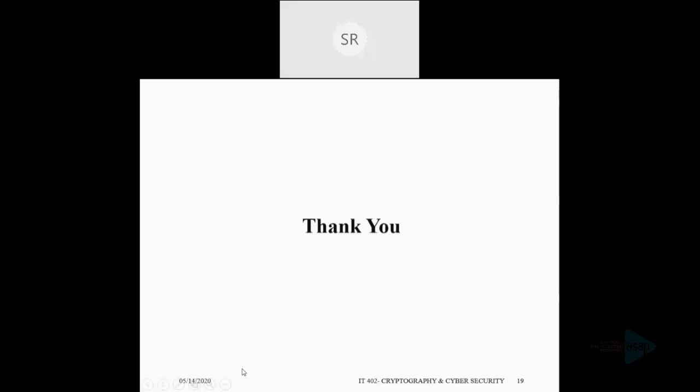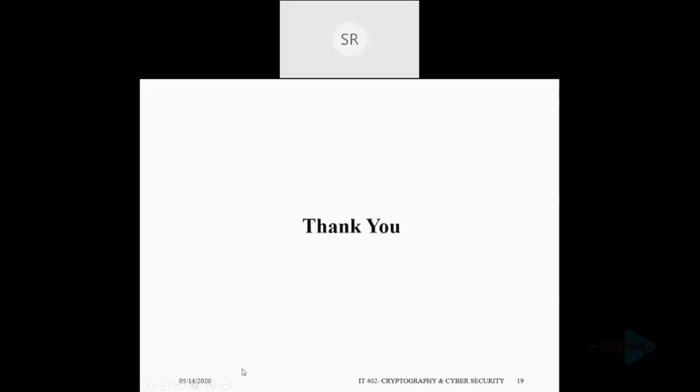And another question is, is Diffie-Hellman secure? It is already discussed that it is vulnerable to MITM attack, that is man in the middle attack, because it does not authenticate the participants. We can overcome this vulnerability with the use of digital signatures, and we can also use public key certificates.